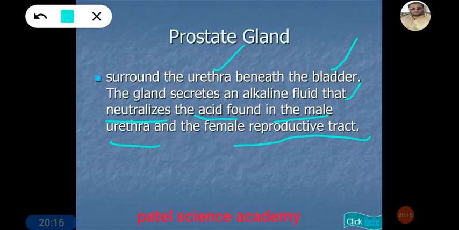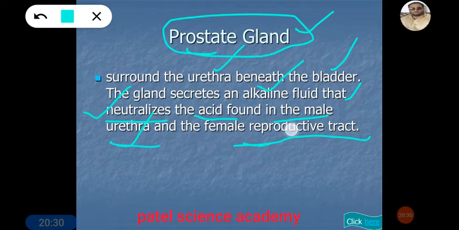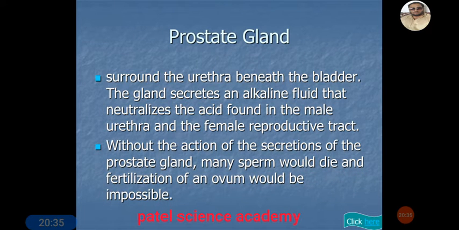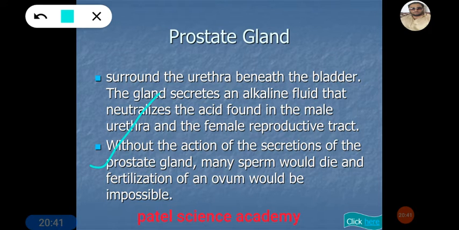This is a very important function of the prostate gland. The liquid secreted by the prostate gland is alkaline in nature, and it neutralizes the acid present in the male reproductive system and in the female reproductive tract. The next function is that without this secretion of the prostate gland, many sperm would die. What is this important function?